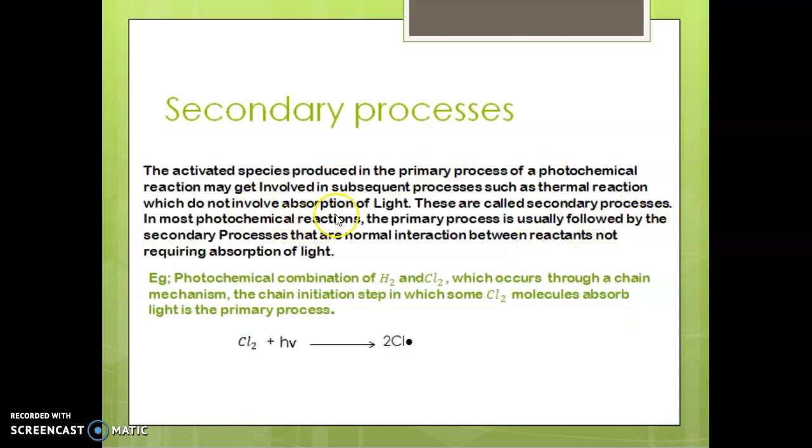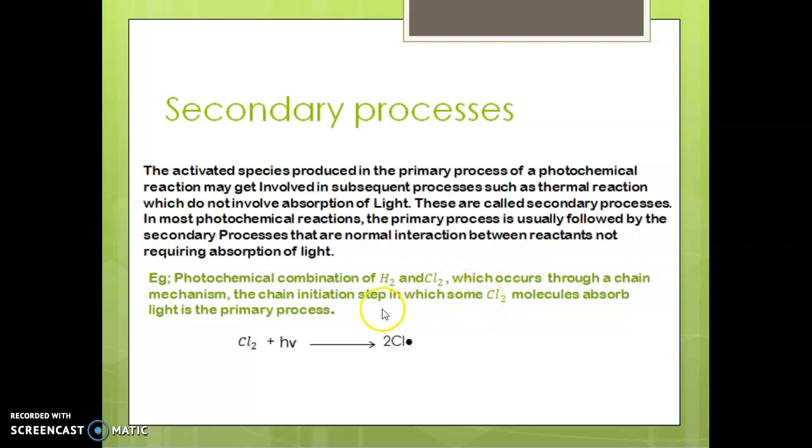In most photochemical reactions, the primary process is usually followed by secondary processes, that are normal interactions between reactants not requiring absorption of light. That is, the secondary process happens without the involvement of absorption of light. The absorption of light doesn't take place here. Okay, let us discuss an example.